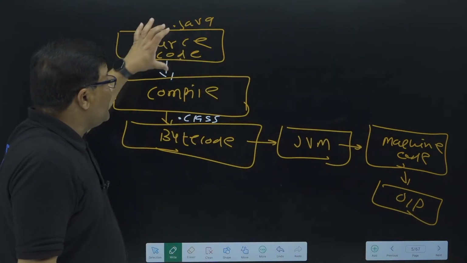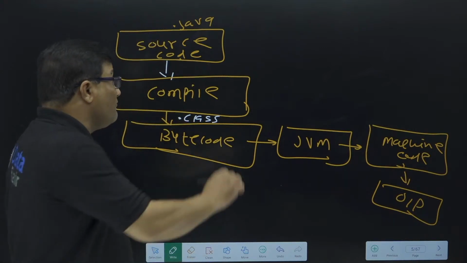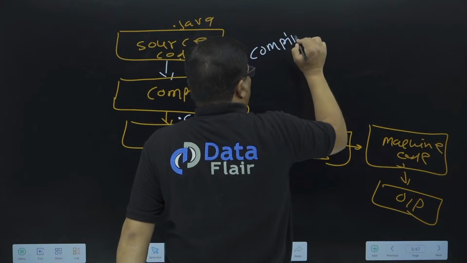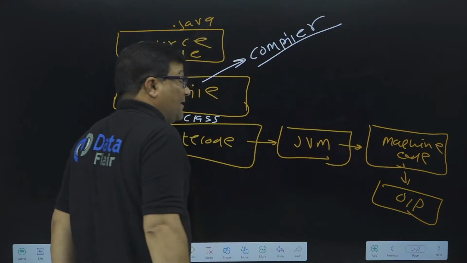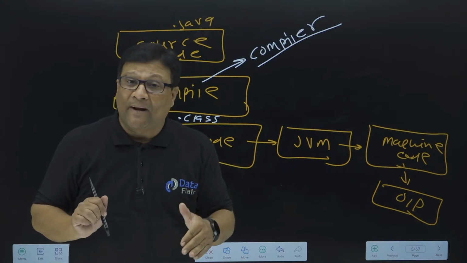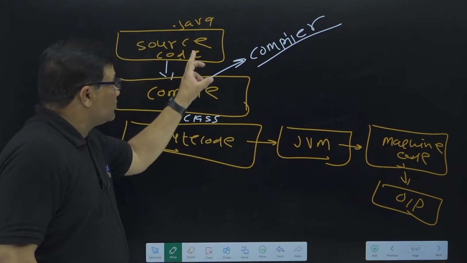Once we write source code in Java, the first step requires a compilation. Who does this compilation? It is done by a compiler. So what is the first task of the compiler? Before compilation, the compiler first checks the source code.